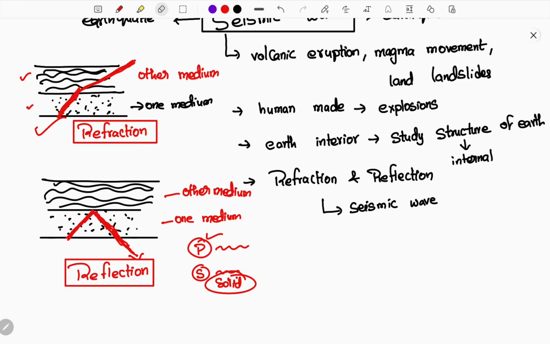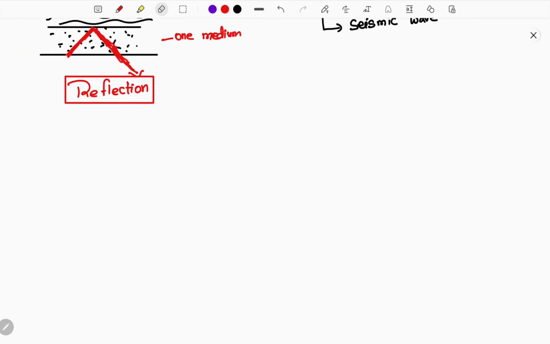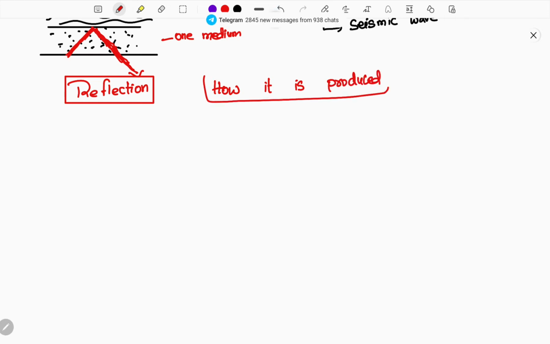And also, based on the mineral composition and materials in the subsurface layer of the earth, we can detect the internal structure just using the seismic waves. Okay, you would now have clarity on what seismic waves are and how it is happening. Now we need to understand how they are produced. We know that it is a natural factor that is happening.